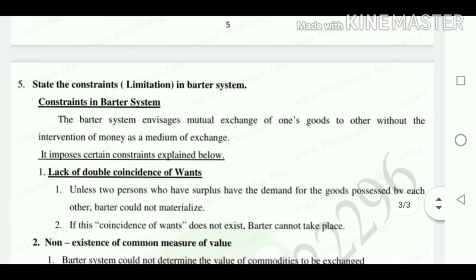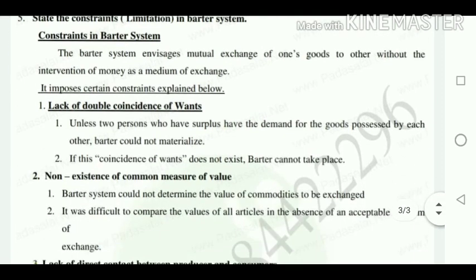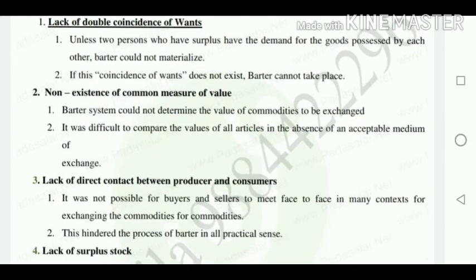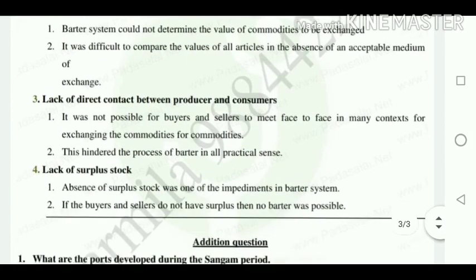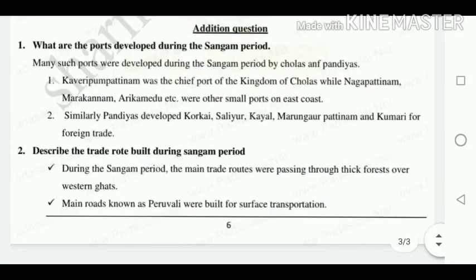Next we are going to see the constraints in the barter system: lack of double coincidence of wants, non-existence of common measures, lack of direct contact between the producer and the consumer, lack of surplus stock. Next we are going to see the additional question. What are the ports developed during the Sangam period? Kaveripumpattinam was the chief port of the Kingdom of the Cholas, while Nagapattinam, Marakkanam, Arikamedu, etc. were other small ports of the east coast. Similarly, the Pandyas developed Korkai, Saliyur, Kayal, Maranganur Patnam and Kumari for foreign trade.